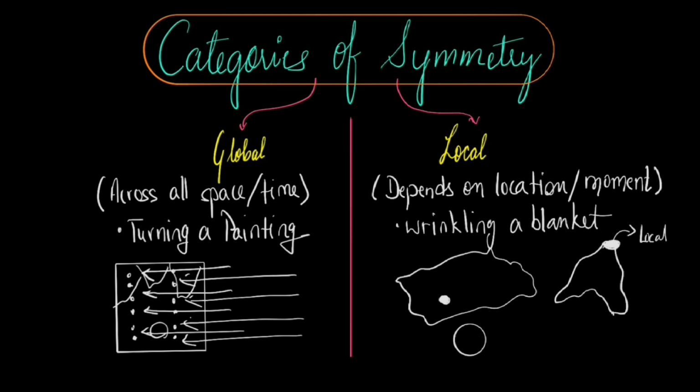Then another example can be stretching the Play-Doh. You can pull and stretch the Play-Doh in one area, one location, making it thinner there and making it thicker somewhere else. Or you can let it be untouched at some places. So the expansion or stretching happens differently at different points. Again, this is local. This is specific to a certain location. So in these examples, the change or transformation is not uniform. It happens differently or more intensely or only at specific points rather than affecting the entire system in the exact same way. So this varying change from point to point is what makes it a local symmetry.